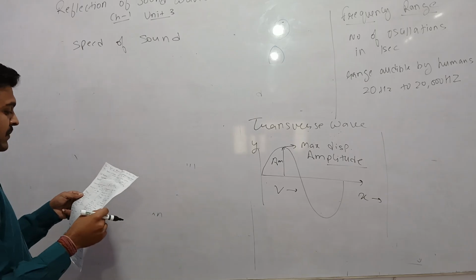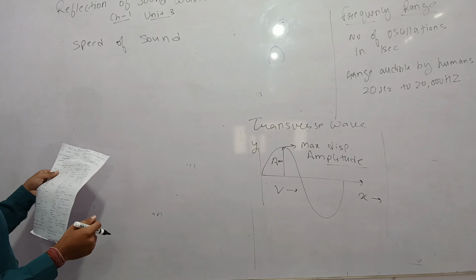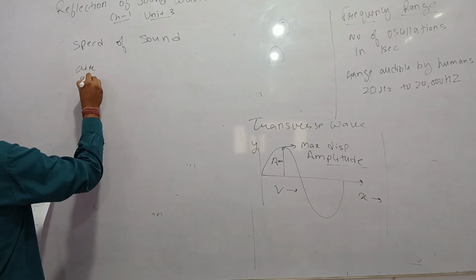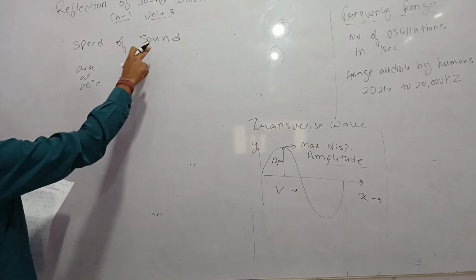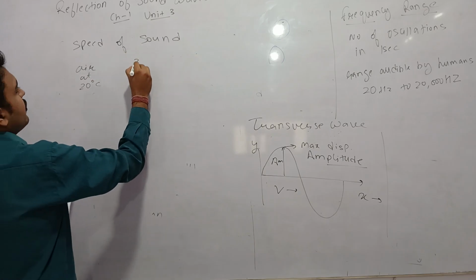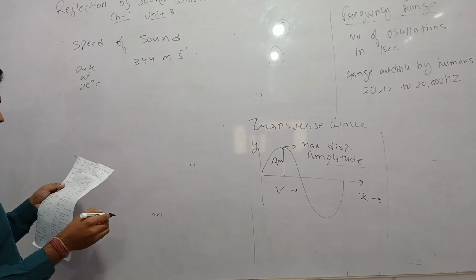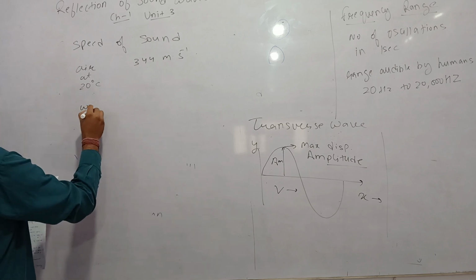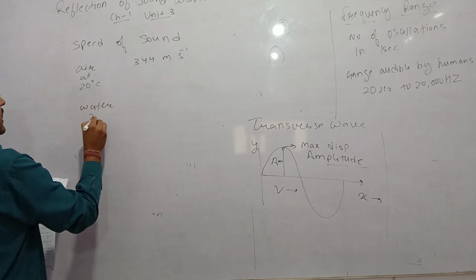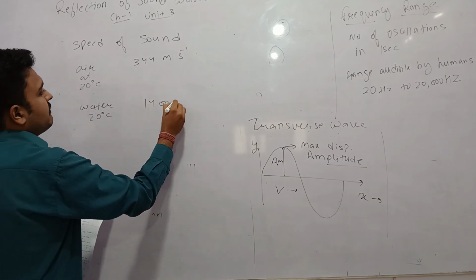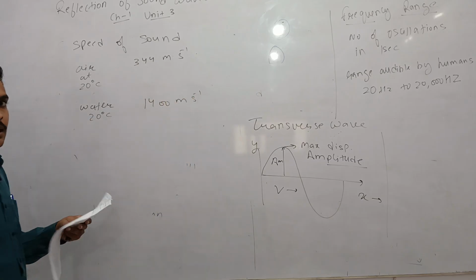So here are some different speeds. In air at 20 degrees Celsius, the speed of sound is 344 meters per second. Similarly, in water at 20 degrees Celsius, it is around 1400 meters per second.